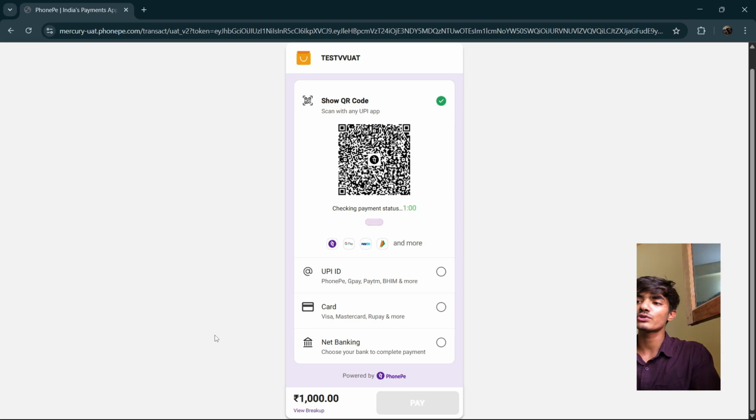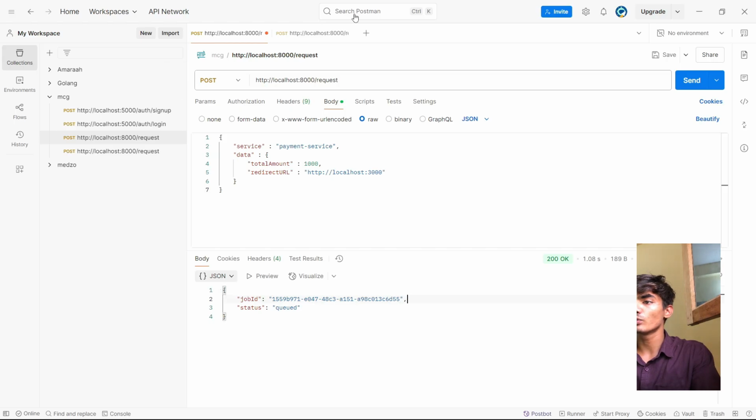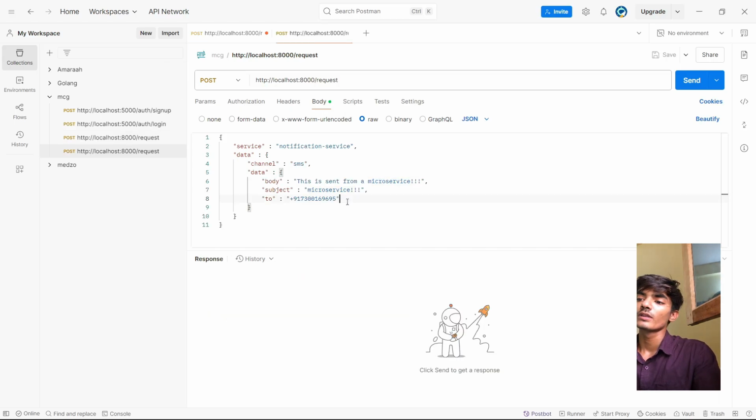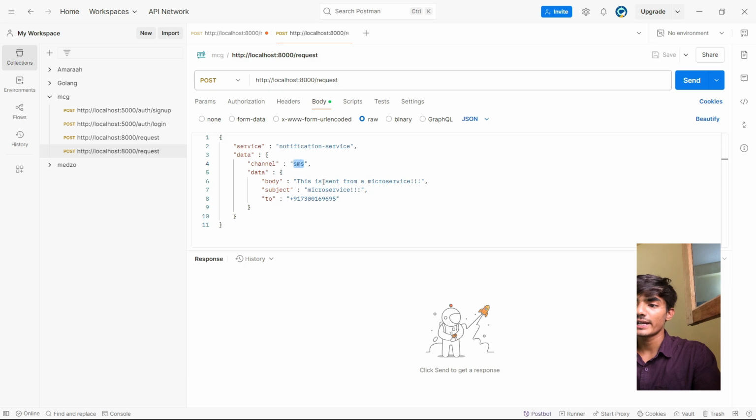Next up is the notification service. To test the notification service, we'll again open our Postman, and then we'll go to notification service. Now I want to send an OTP to this particular number. So the URL is the same, but this time the service becomes notification service. We have channel as SMS, and I can send a message. It will send me a message.